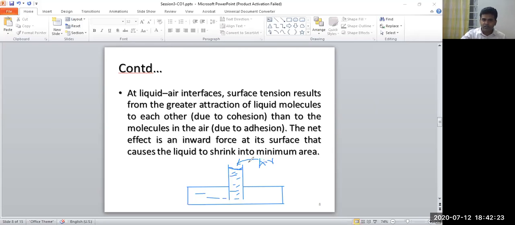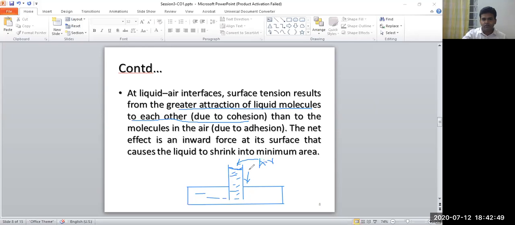What happens on this interface? In the slide it is written: greater attraction of liquid molecules to each other. It is due to cohesion. So the force downwards is high compared to the attraction to the molecules in the air.